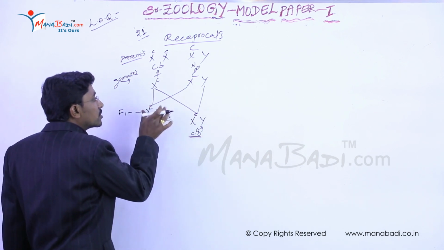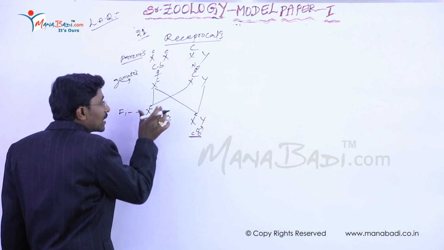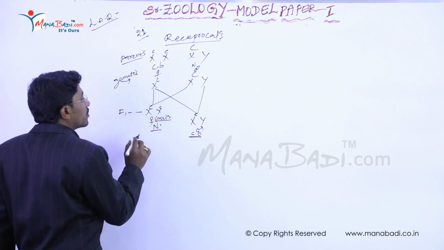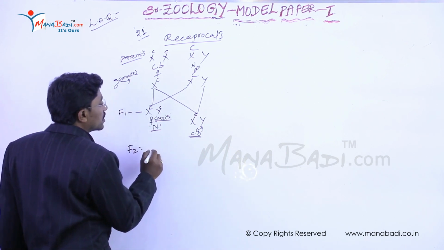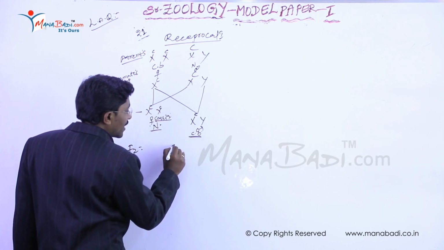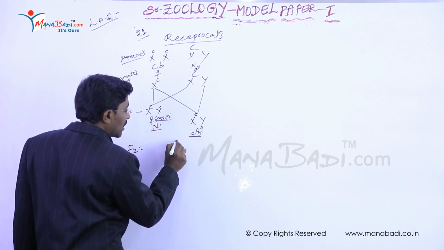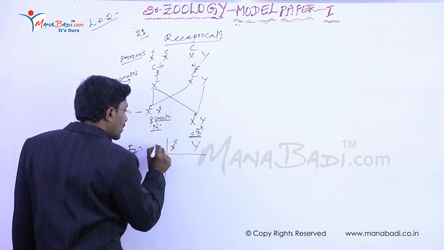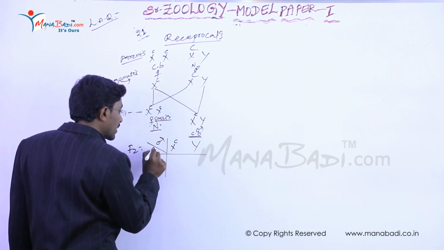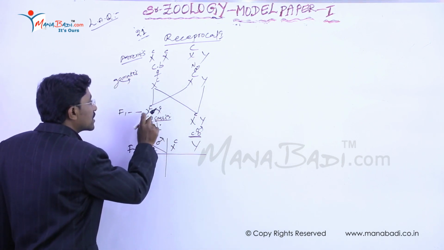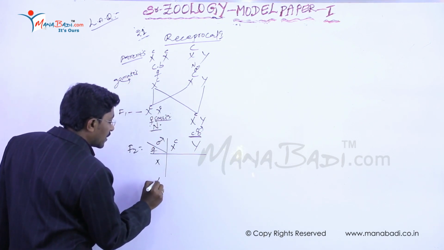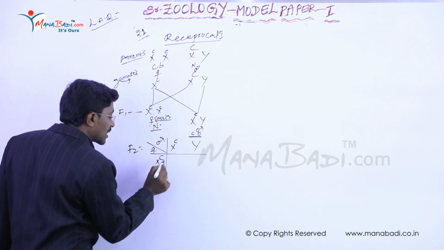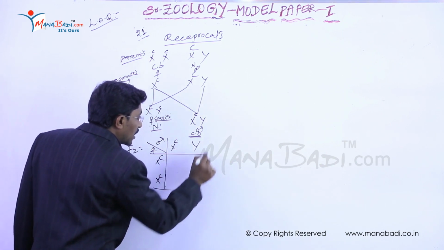Next we are crossing this carrier female with a completely color blind male. Now we are substituting the F2 generation in the Punnett chart. Firstly we take these gametes. These are the small c and Y. These are the male gametes. Then next we take the female gametes. It is the X. So it is clear. And these genes are the capital and the small.